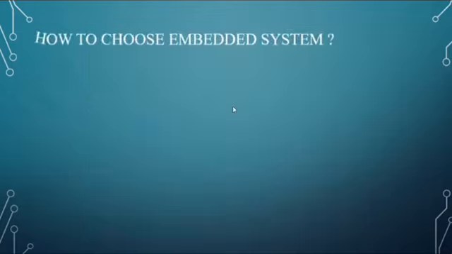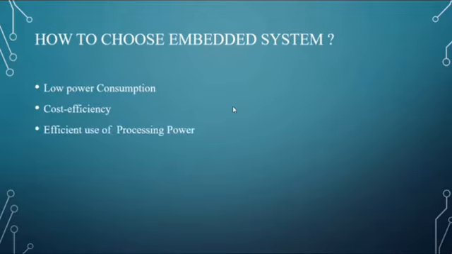Let's see how to choose an embedded system. The embedded system should consume less power, the cost efficiency and processing power should be efficient, the system should be reliable, and the memory should be used efficiently.